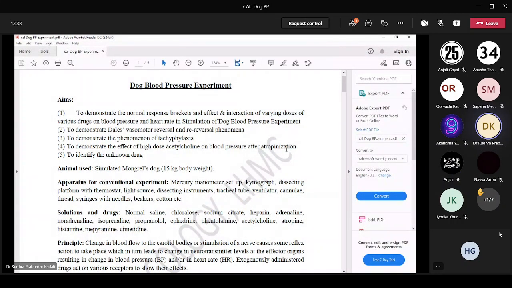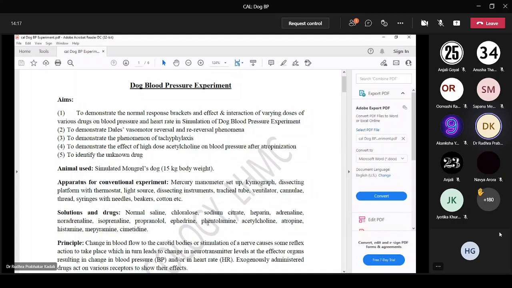The different drugs and solutions used for this experiment are, first, normal saline, to see the normal response. It is like a placebo. Then chloralose to anesthetize the dog, sodium citrate, and heparin to prevent clotting at the site of inserting the cannula. Then adrenaline, noradrenaline, isoprenaline. Normal responses are seen with these drugs: adrenaline, noradrenaline, isoprenaline, propranolol, ephedrine, and acetylcholine.